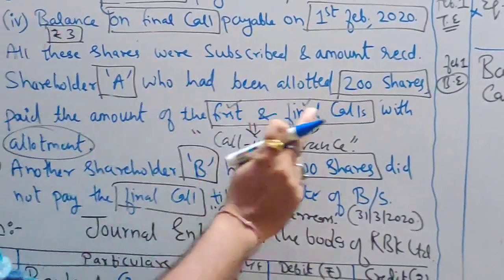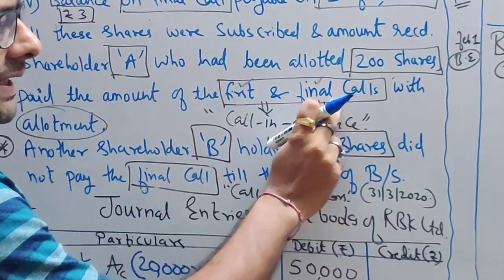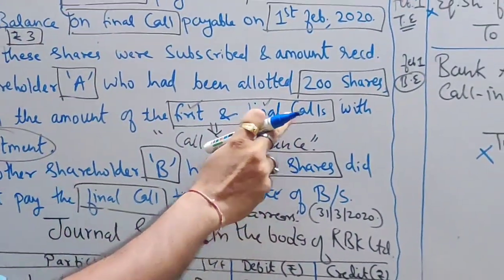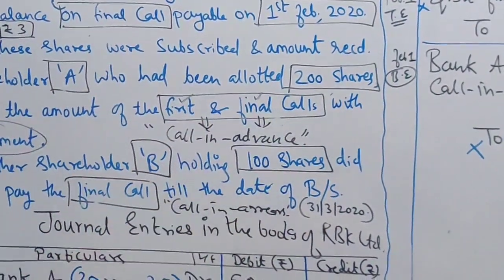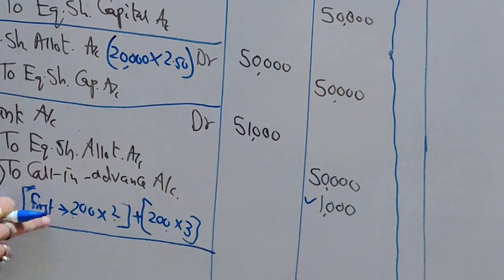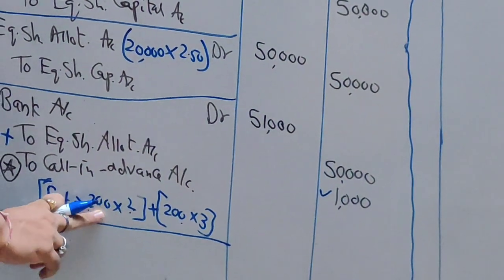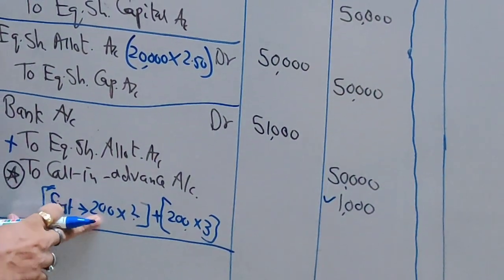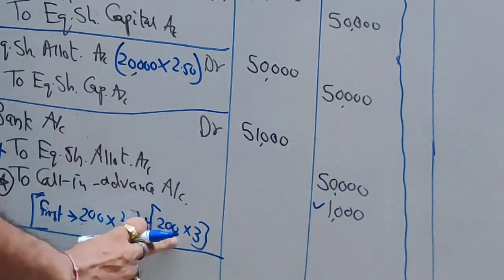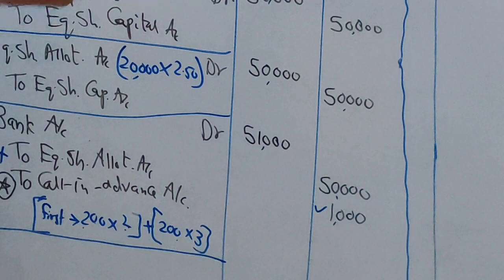Mr. A also paid you final call money in advance. So you have to cancel this final call advance money, which is there here also. See, I have written in bracket. This is first call advance, which we cancelled at the time of first call. This is final call money in advance, which we are going to cancel now in this entry.